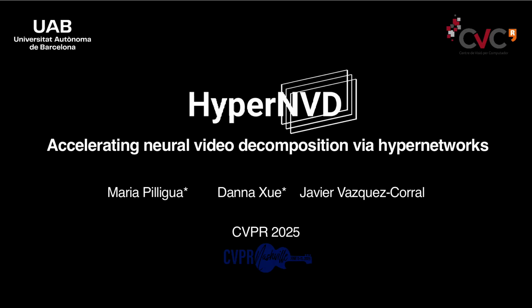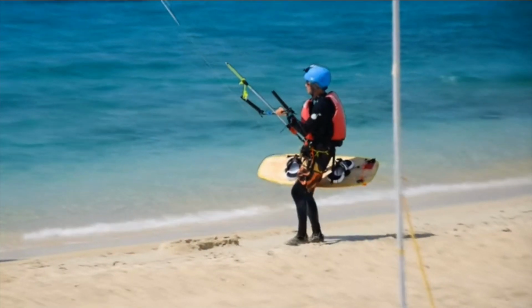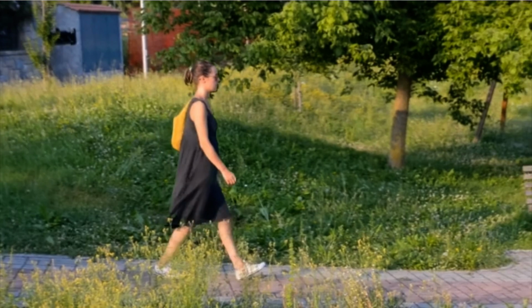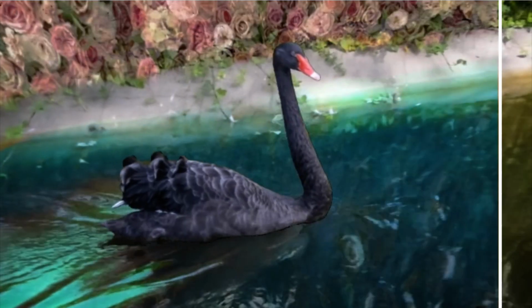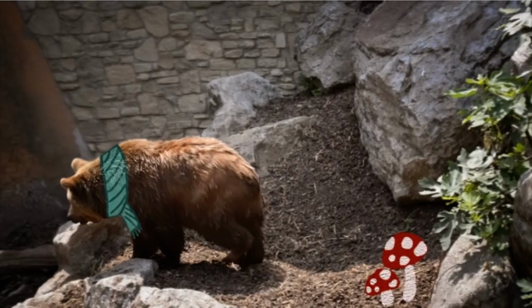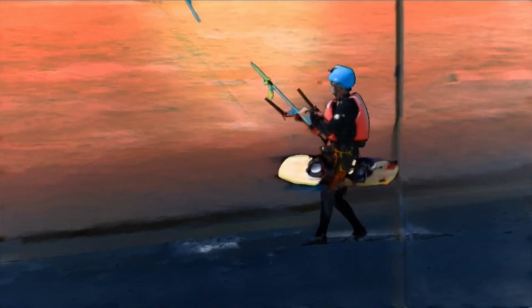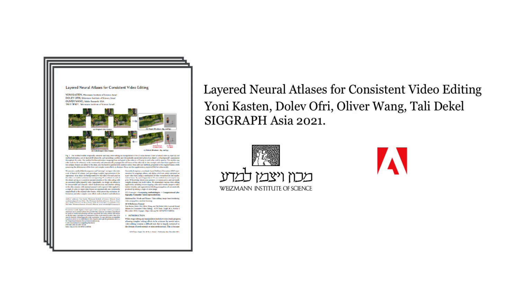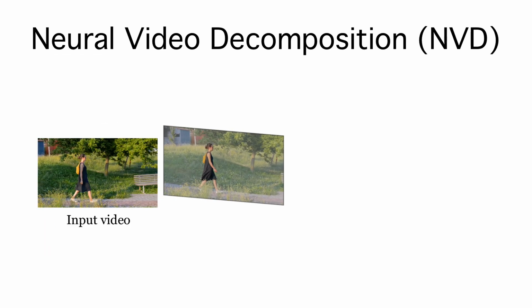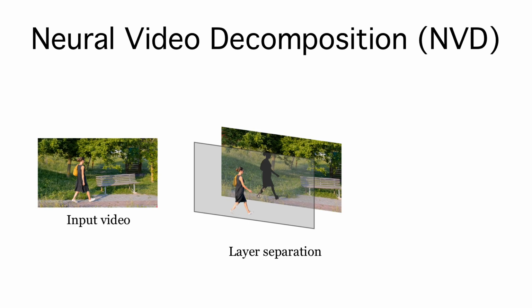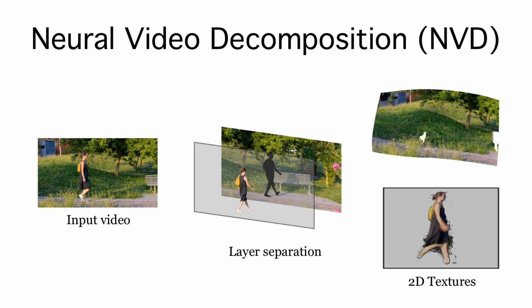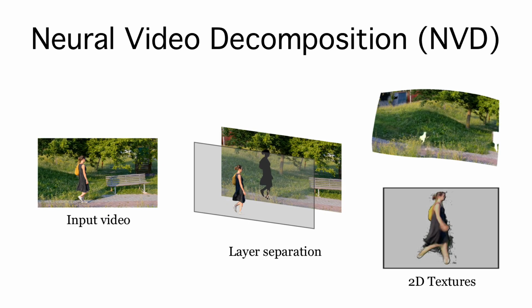In this work, we tackle the challenge of making everyday video editing easy and consistent within less than 15 minutes of training. For example, imagine easily applying textures to moving objects, or changing their color across an entire video. We build on an idea introducing layered neural atlases, where videos are broken down first into layers, and then each layer is represented using a 2D texture.